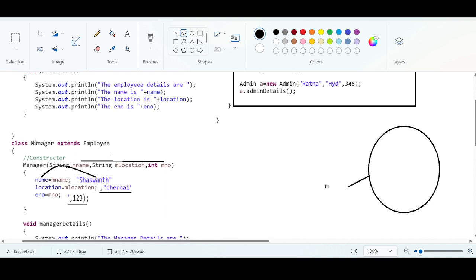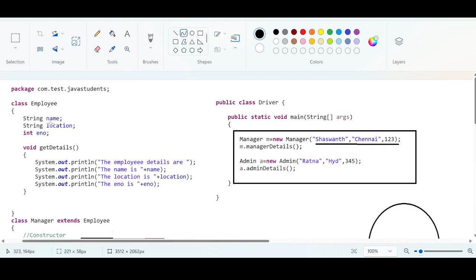Now internally Shashwant is getting assigned to the name variable. Is there any name variable in the current class? Do you find any name variable in the current class? In the current class, there is no variable with the name itself. Then the main thread will try to find if there is any variable by the name of name in the employee class, because it is extending the employee class.